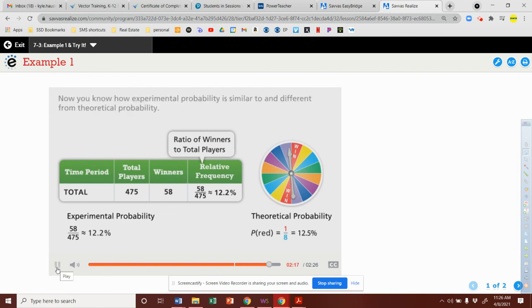Now you know how experimental probability is similar to